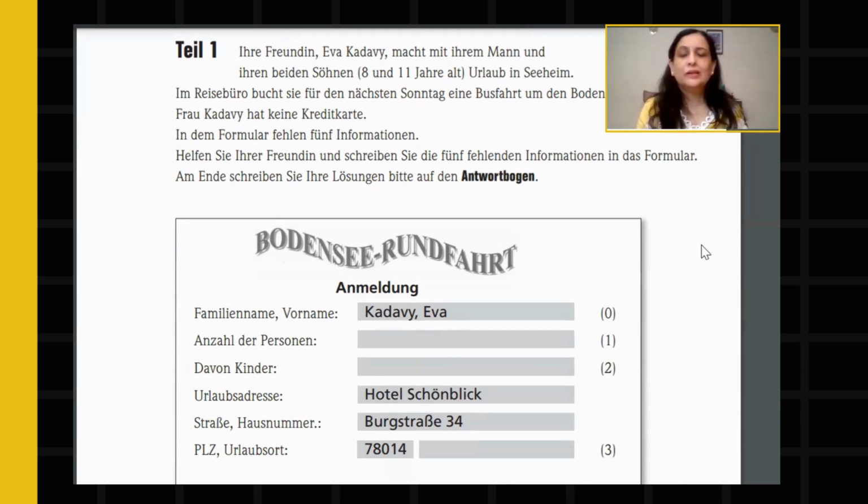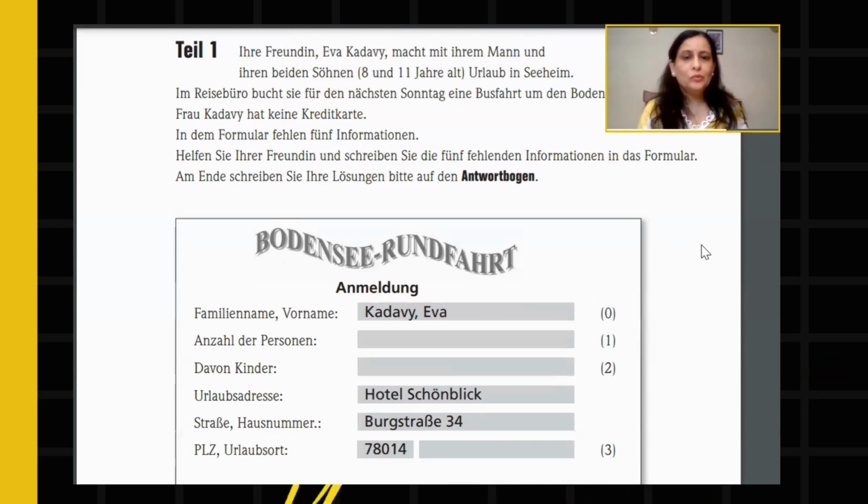Then this is Anzahl der Personen, meaning you have to fill in the number of people. So it is 4. You can write vier, or if you want, the number 4 in brackets also. Davon Kinder, meaning how many are children? You can write zwei, 2.